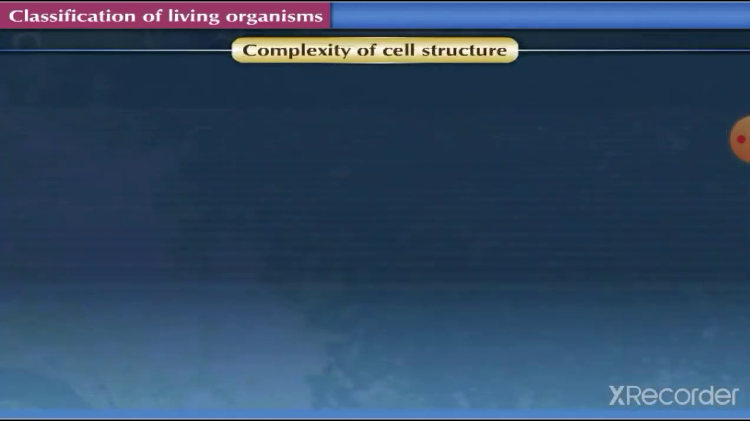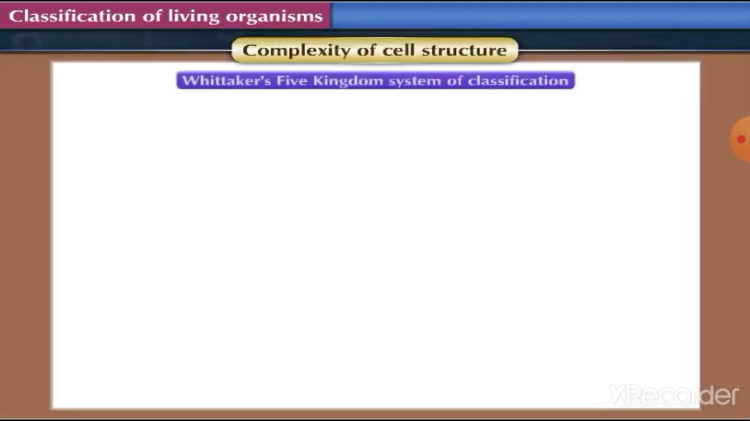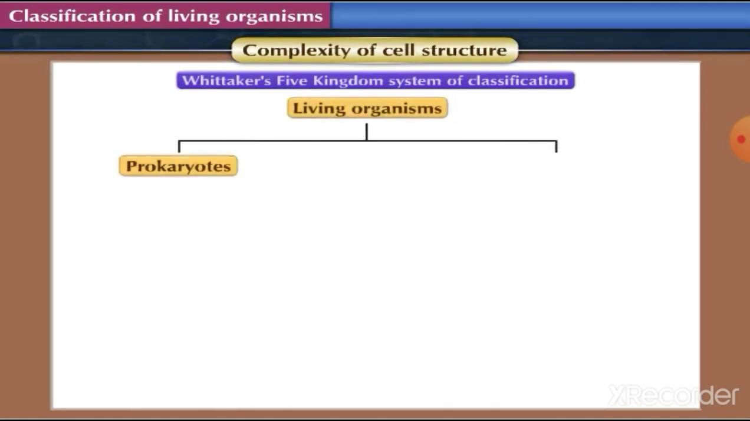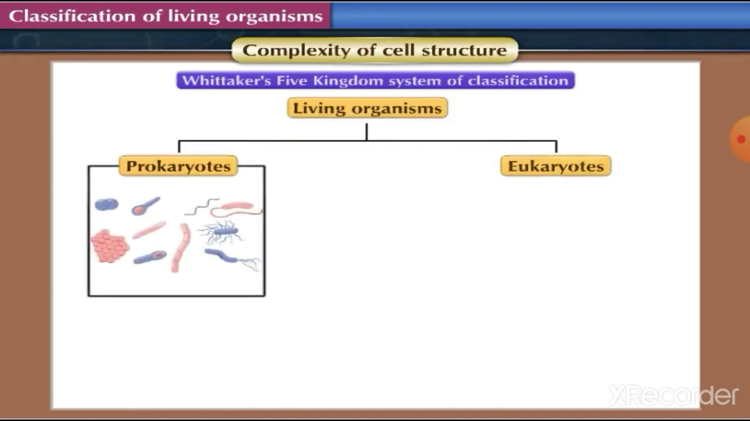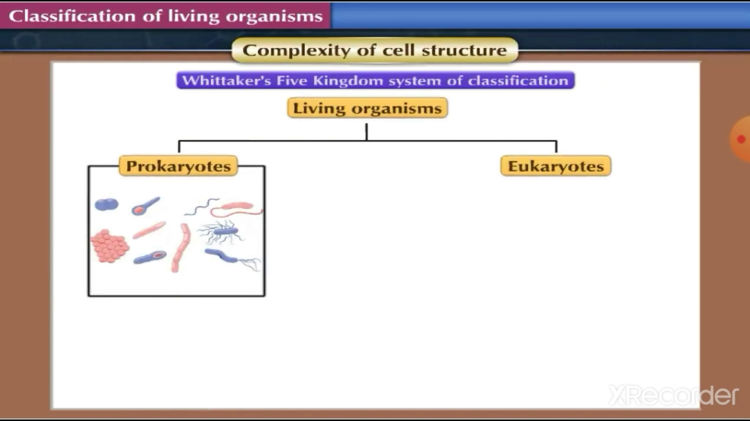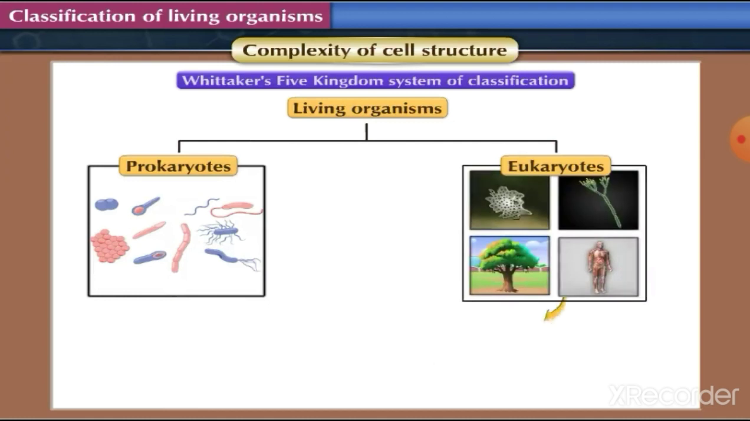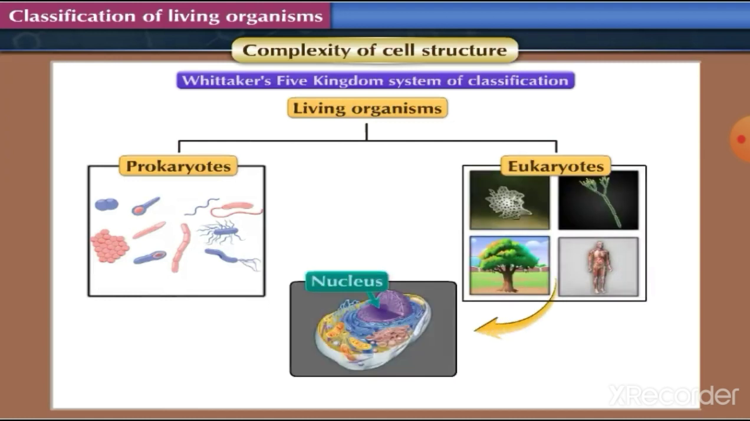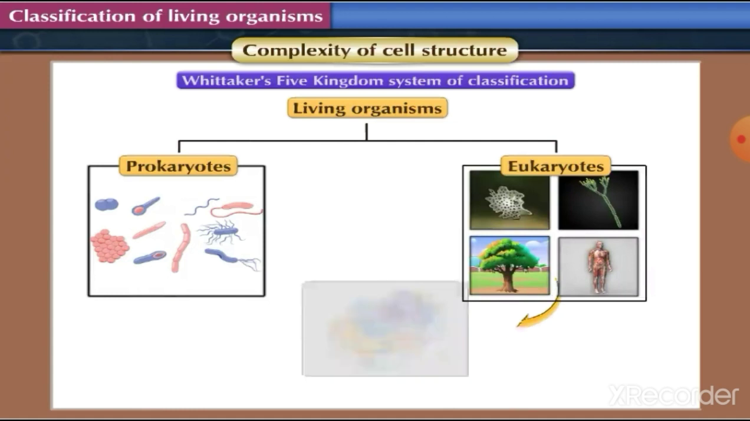Complexity of cell structure. Whittaker divided all living organisms in two groups: prokaryotes and eukaryotes, considering their cell structure. Organisms which do not have definite nucleus in their cell were included in group prokaryotes, while the organisms which have definite nucleus in their cell were included in group eukaryotes.